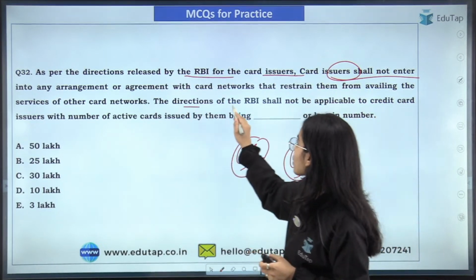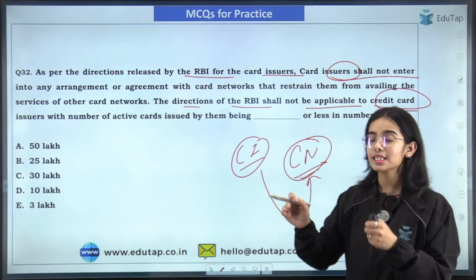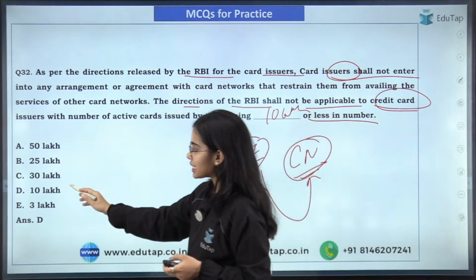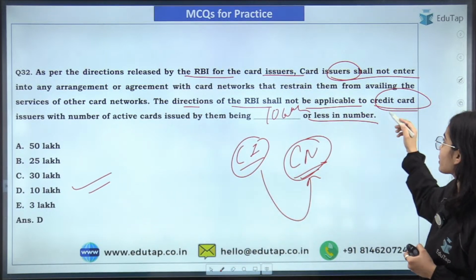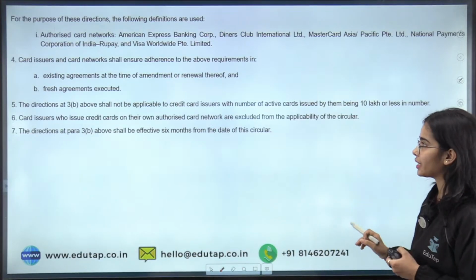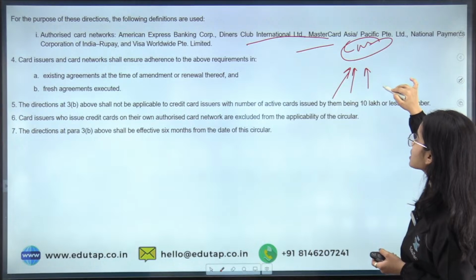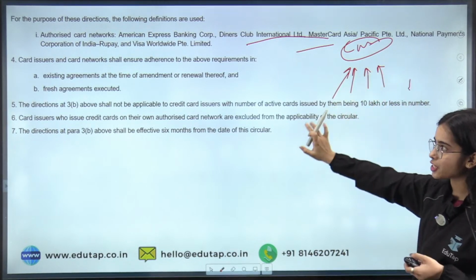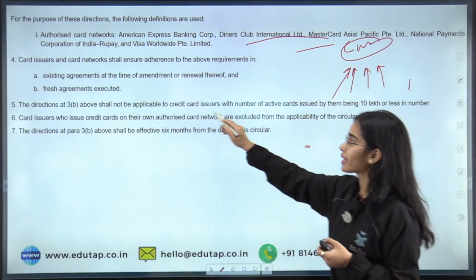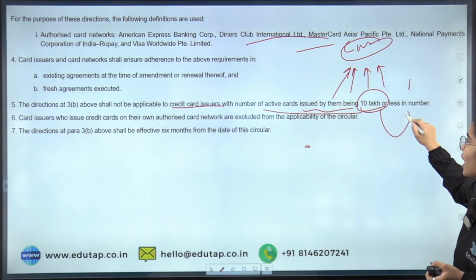Okay. So the directions of the RBI shall not be applicable to credit card issuers with the number of active cards being 10 lakh or less. So for these kinds of active credit card issuers, the RBI direction will not be applicable. Okay. So that is the basic idea. To provide you the choice of card networks, this is the master direction that has been released, but it is not applicable to credit card issuers having active cards issued by them being 10 lakh or less in number.